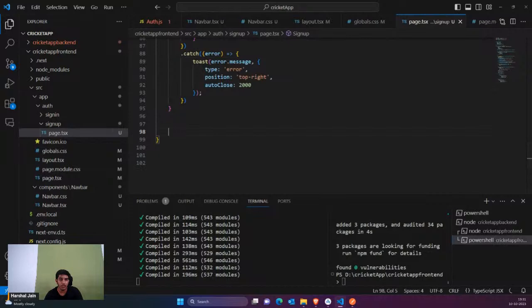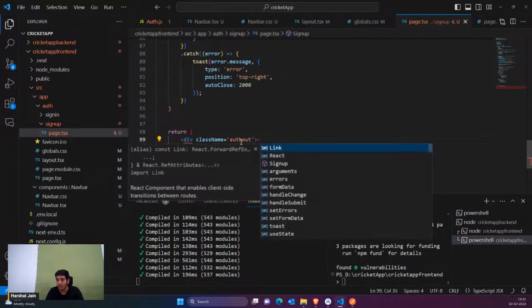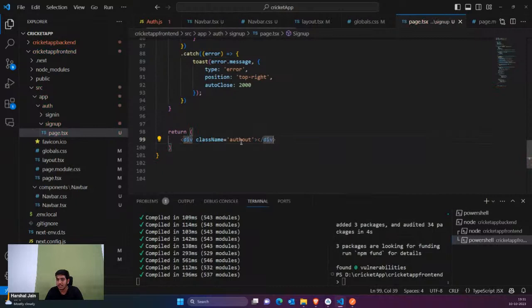So here itself, when you want to return form data, that means we are going to add details inside this form data. I'll say that we have a division named auth out. I'll just name this division auth out. And everything inside this division is named auth in. Now we're going to take a few details from the user.